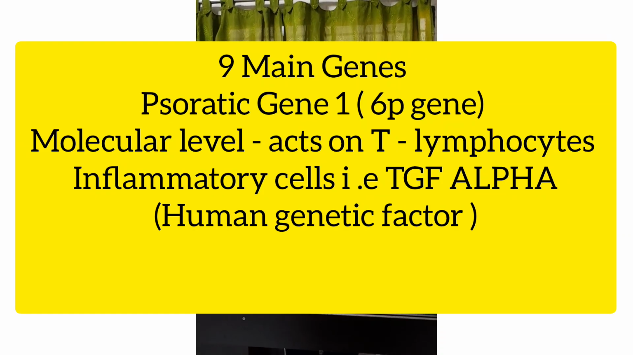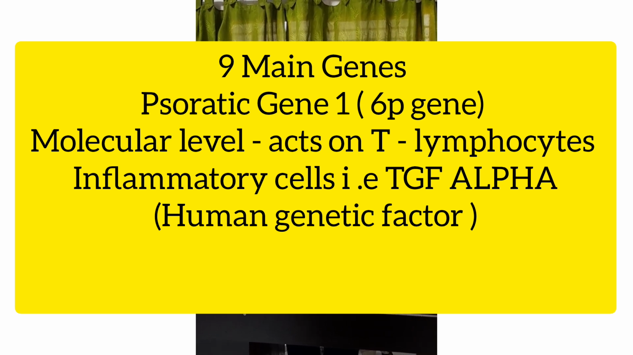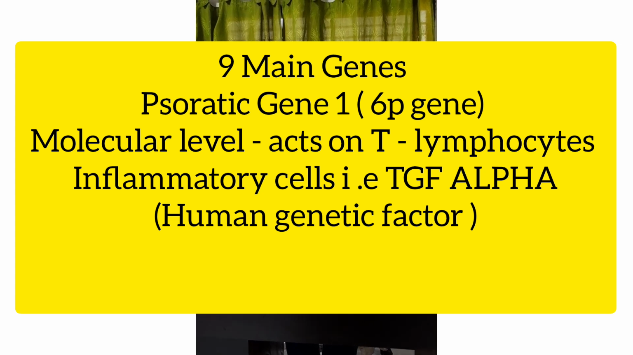Psoriasis affects the structural layer of the skin, in which psoriasis acts on 9 genes. From them, psoriatic gene 1 located on 6p triggers psoriasis in many patients. And on the molecular level, psoriasis acts on T lymphocytes and then on inflammatory cells, that is TGF-alpha. TGF-alpha, a human genetic factor, is the main cause of psoriasis.